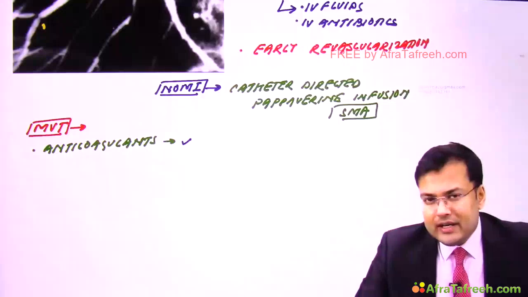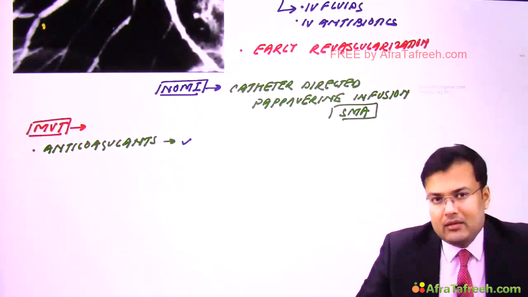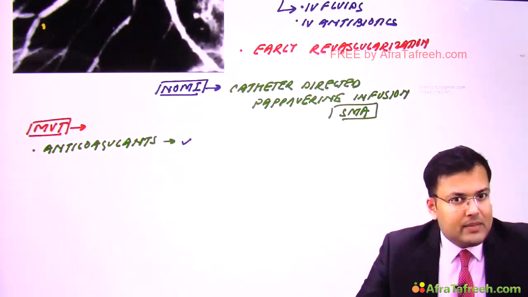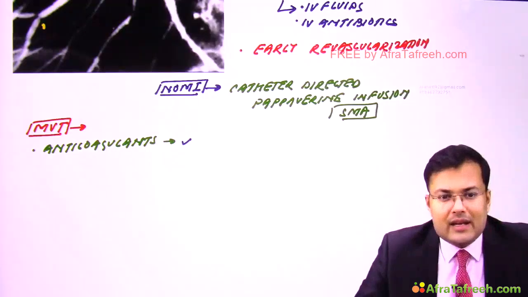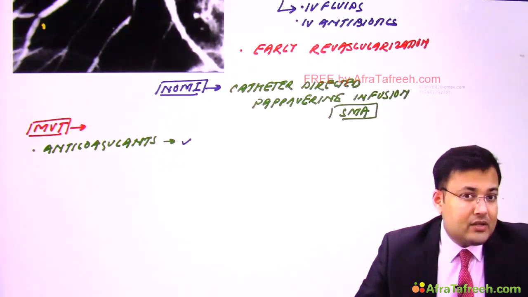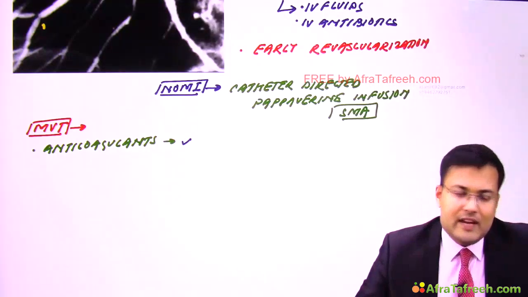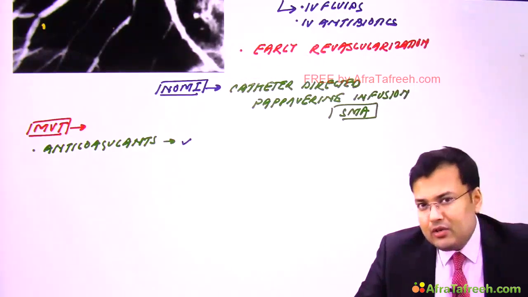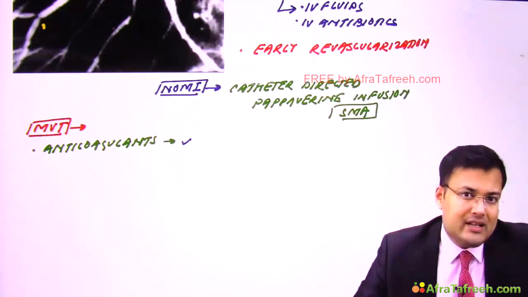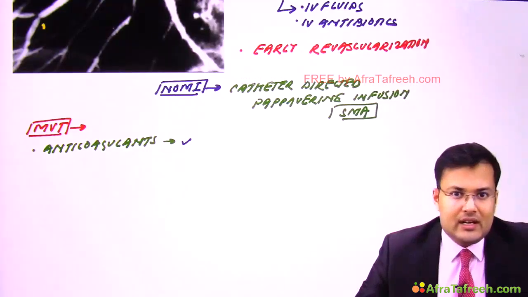Okay, so we have to perform the exploratory laparotomy. There are two categories of patients who are brought to the emergency. One, the patients who are not having peritonitis. If the patient is not having peritonitis, in such patients we give supportive care, we go for papaverine infusion, and we go for anticoagulants. But if the patient is going to develop peritonitis, obviously we have to perform exploratory laparotomy. And on exploratory laparotomy, you are going to find gangrenous bowel. If the bowel is gangrenous, we have to perform the resection and anastomosis.